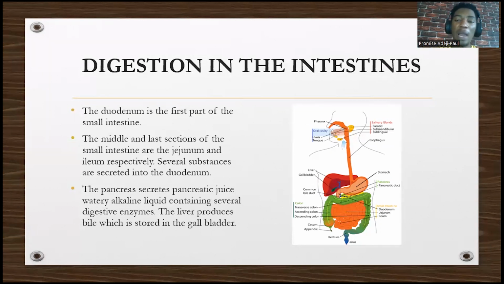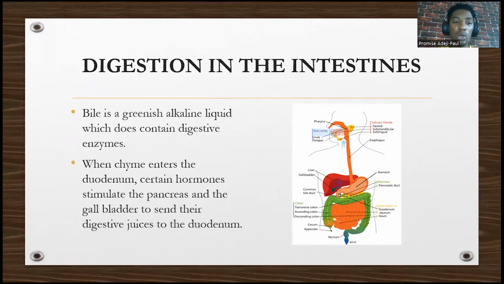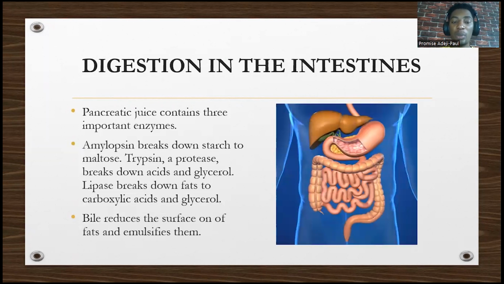So the liver will also produce bile. Take note, the liver produces the bile, but the bile is stored in the gallbladder. These two will pour into the duodenum. Bile is a greenish alkaline liquid that does not contain digestive enzymes. When chyme enters the duodenum, certain hormones stimulate the pancreas and the gallbladder to send their juice into the duodenum. Pancreatic juice contains three important enzymes: amylopsin that breaks down starch to maltose, trypsin that breaks down what? And lipase to break down fats to fatty acids and glycerol.